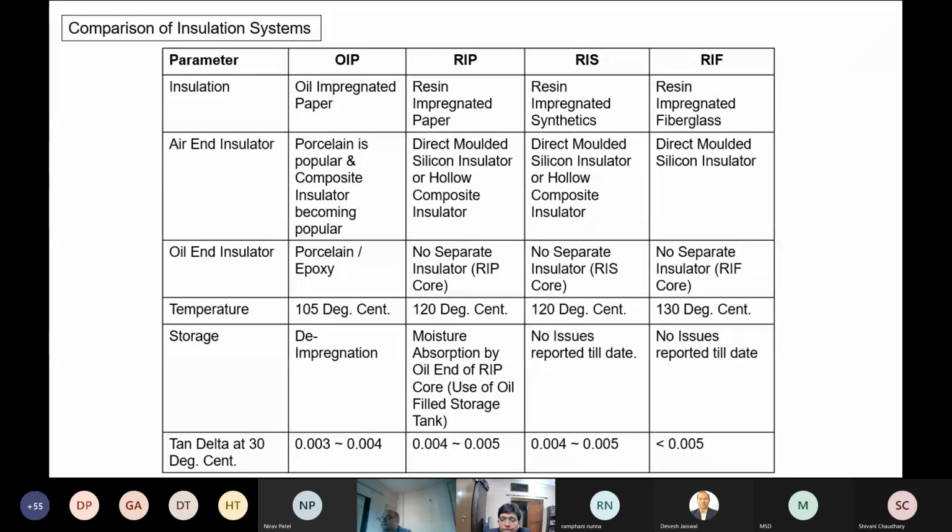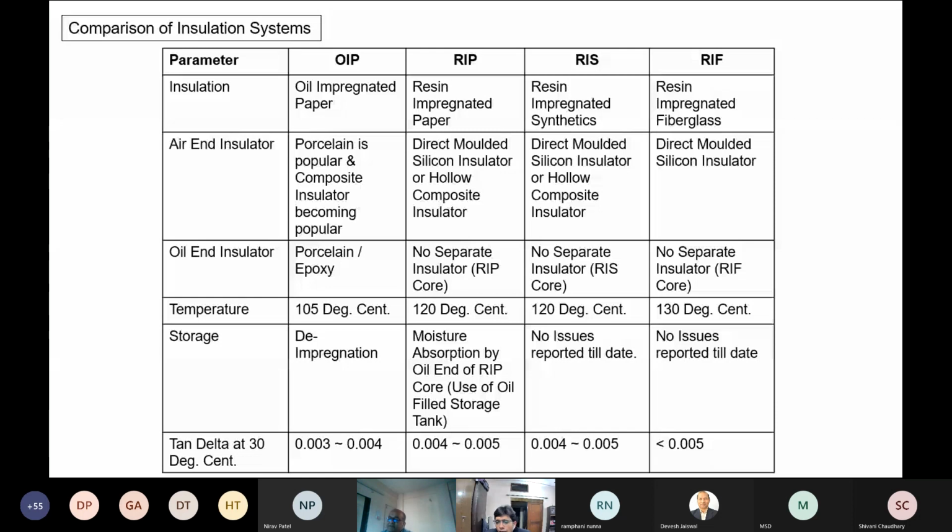Hence, an oil-filled storage tank is always used to prevent exposure of RIP to atmospheric moisture. In RIS, there are no issues reported in storage, but still the practice is maintained like RIP, to store it with an oil-filled tank on the oil end side.